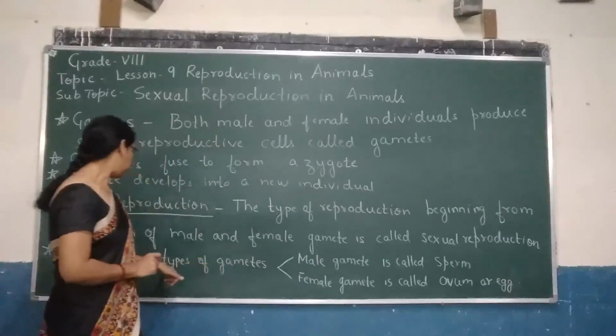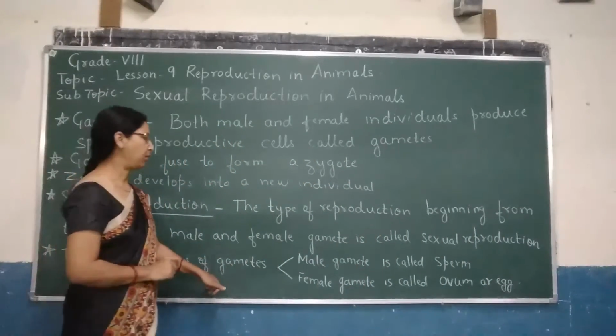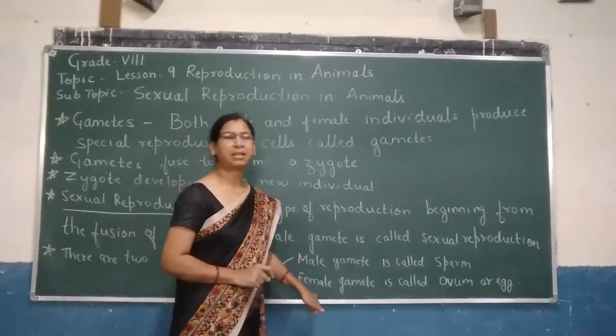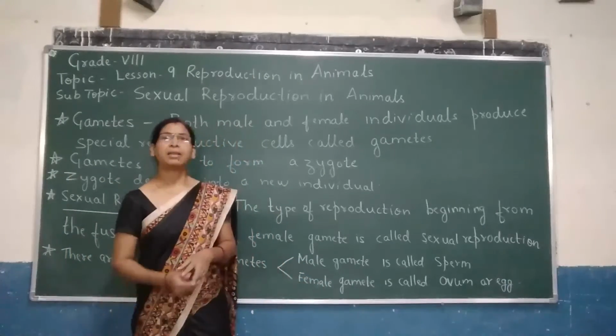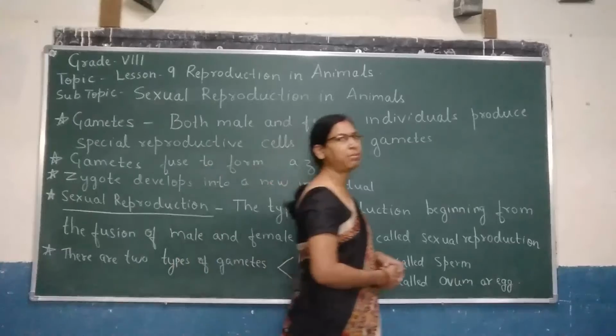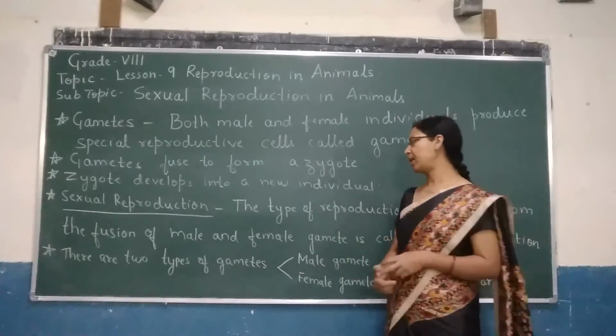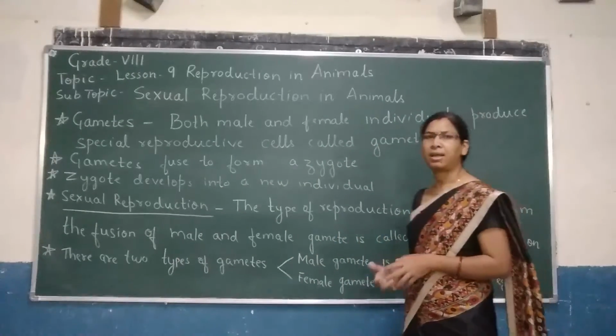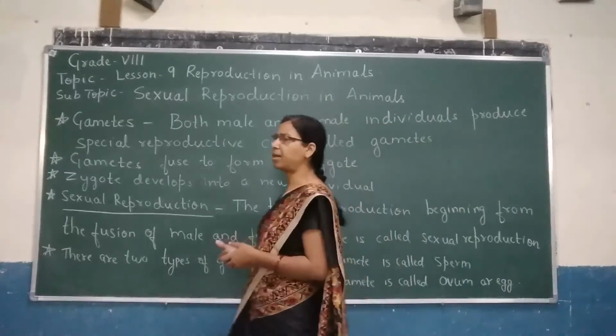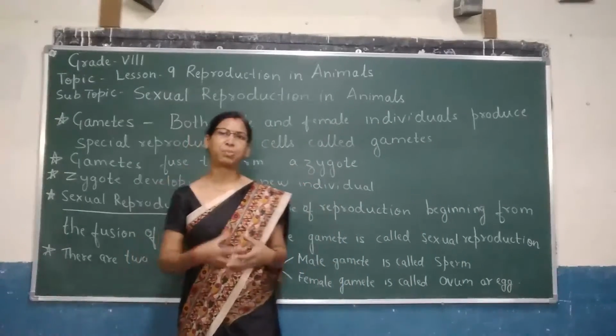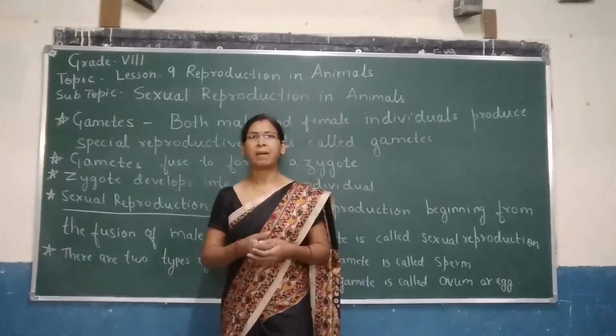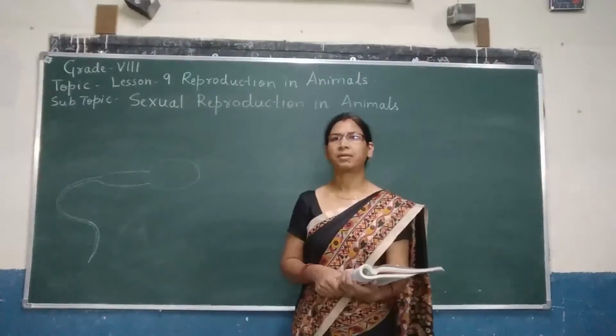There are basically two types of gametes: male gamete and female gamete. The male gamete is known as sperm and the female gamete is known as ovum or egg. We will be learning about the fusion of sperm and egg in our upcoming sessions.